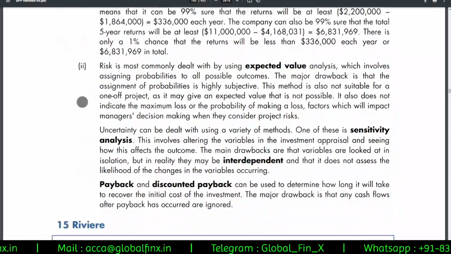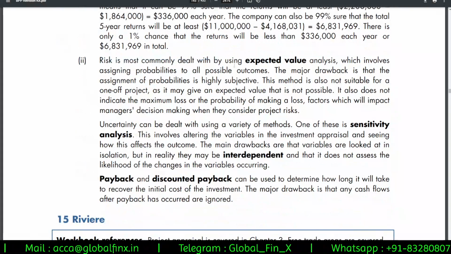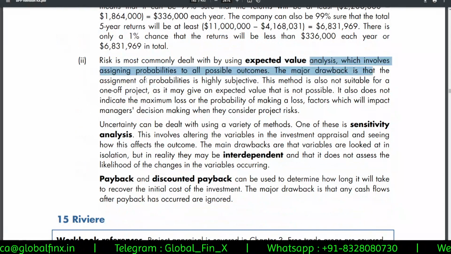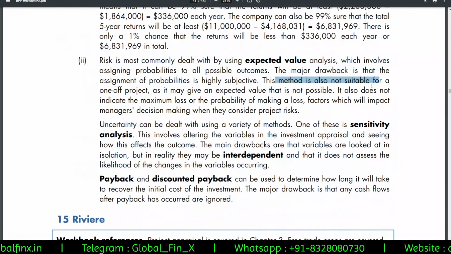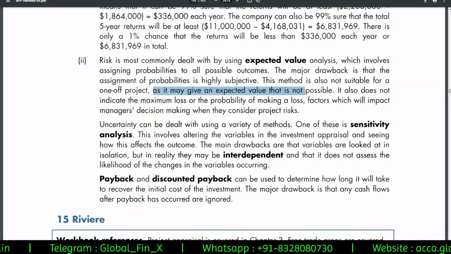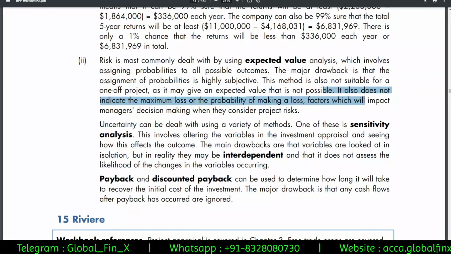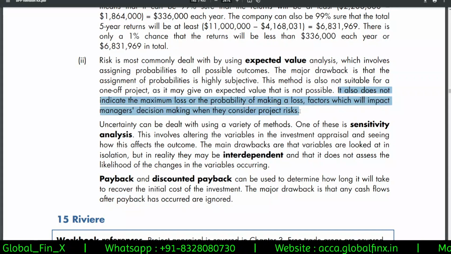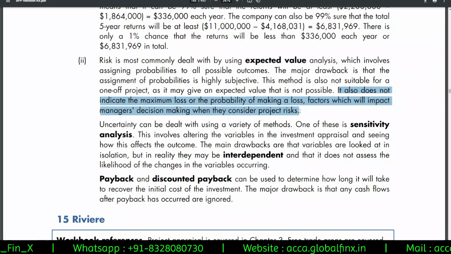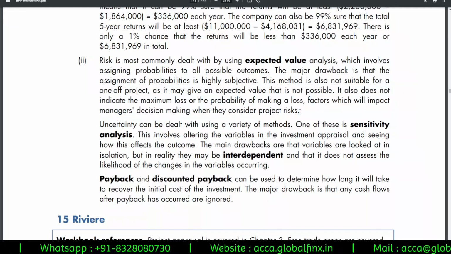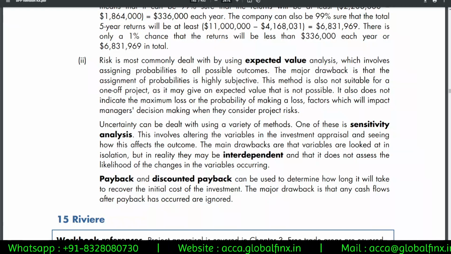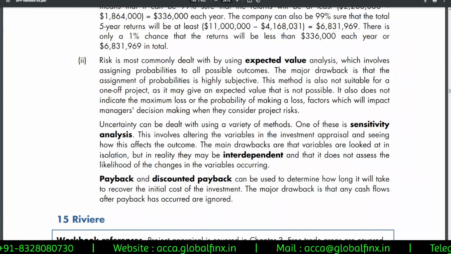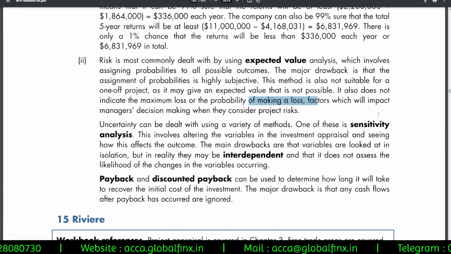And then coming to the alternative techniques. Risk is commonly dealt with using expected value. It involves assigning probabilities. The drawback is that the assignment of probabilities is highly subjective. It is also not suitable for one-off projects. Expected value is only suitable when you do it multiple times, on a multiple basis. I covered that with lots of explanation in our regular classes, how probabilities work and all that. Please go back and refer to it. It's almost 40 minutes of explanation on when expected values are appropriate and when they are not. I did that, so let's not worry about it. It also does not indicate the maximum loss or the probability of maximum loss.